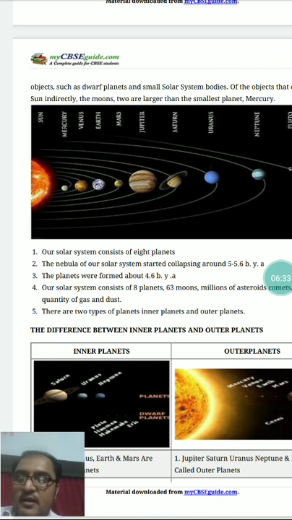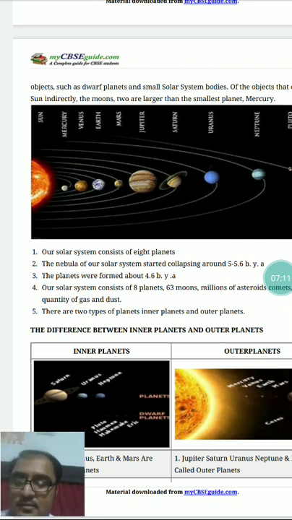We already saw our solar system, which consists of our star, the sun, and 8 planets. The starting 4 planets are inner planets, and the remaining 4 are outer planets. Inner planets are terrestrial type, meaning Earth-like type. Outer planets are Jovian type, meaning Jovian or gaseous type. Jovian means Jupiter type, or composed of gas giant planets. Okay.